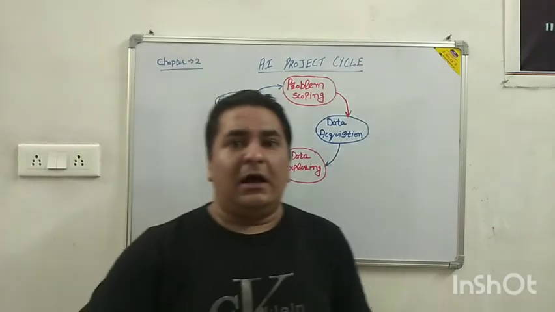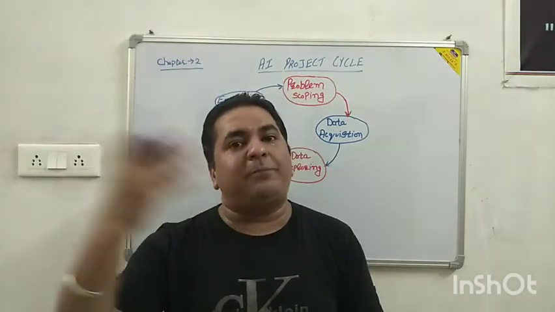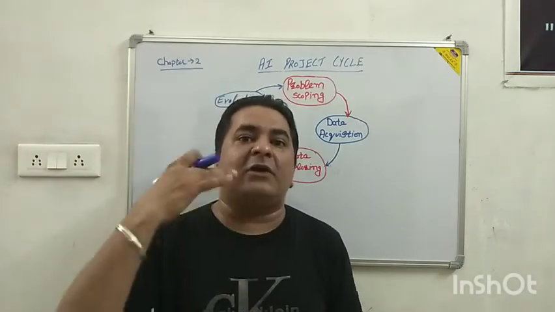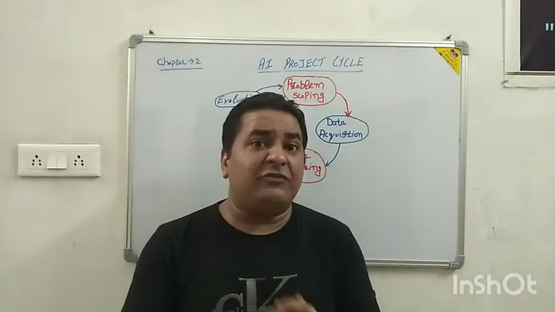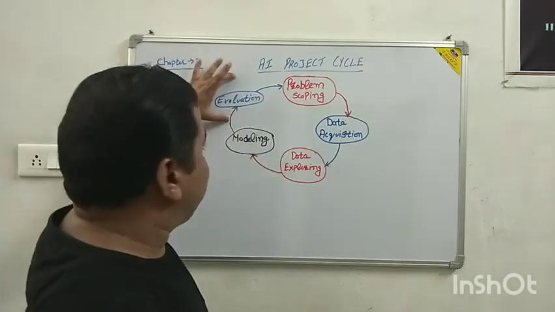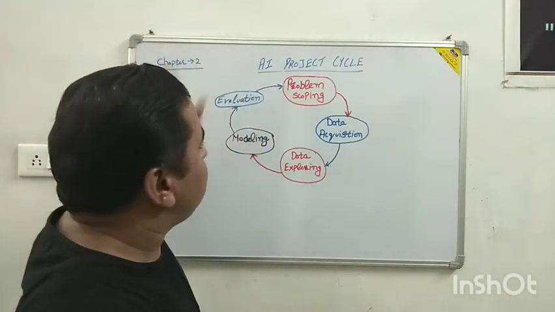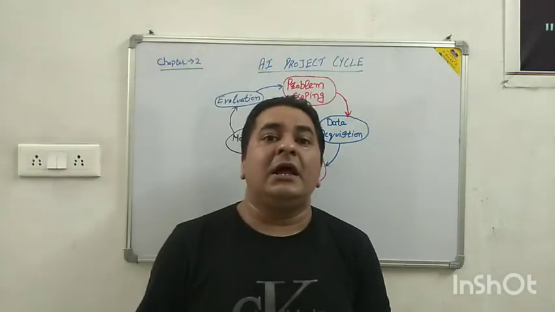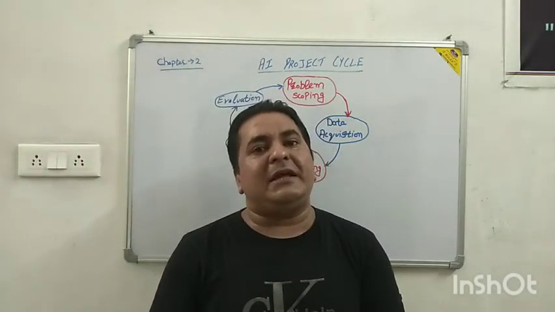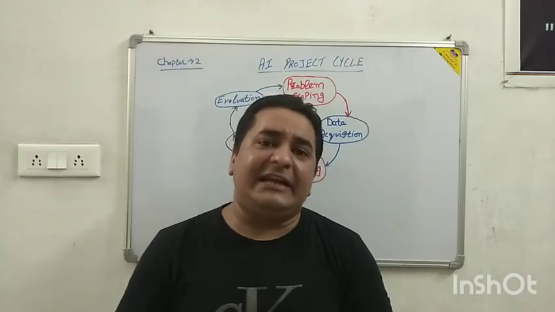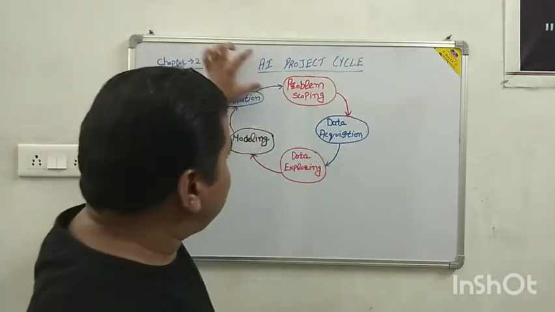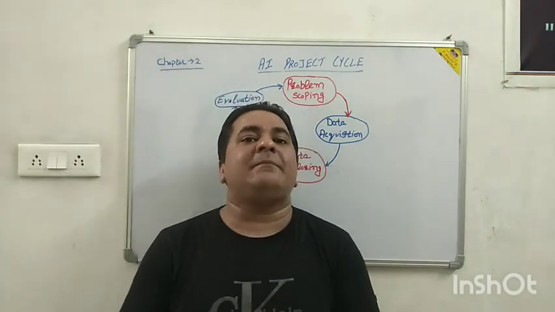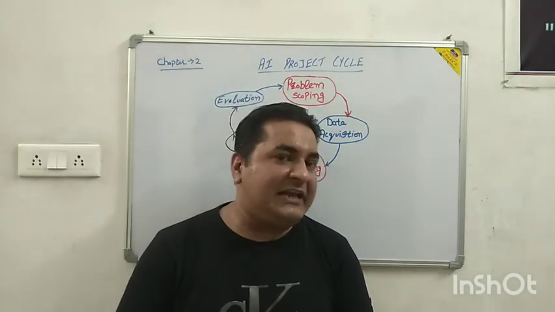So before giving the final touch to any project, we have to evaluate, we have to do the testing. There are a number of testing techniques, so we have to follow those techniques before giving the final touch to the project. All these phases come under the AI life cycle. This is a very important topic in artificial intelligence. It is a very major part of computer science that comes in the form of artificial intelligence.